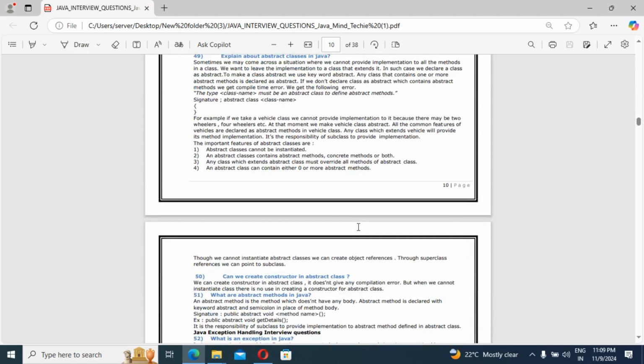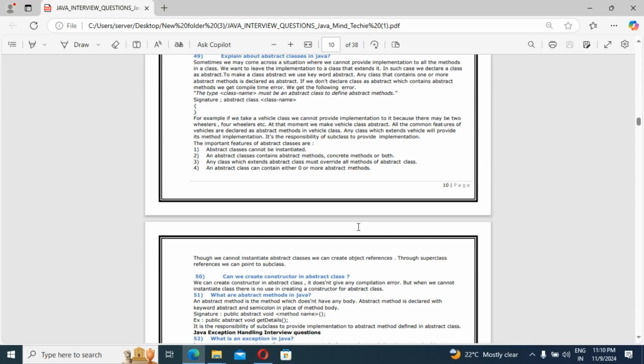Okay, the next question: can we create a constructor in an abstract class? We can create a constructor in an abstract class. It doesn't give any compilation error. But we cannot instantiate the class, so there is no use in creating a constructor for an abstract class. Yes or no? That thing you know, right?